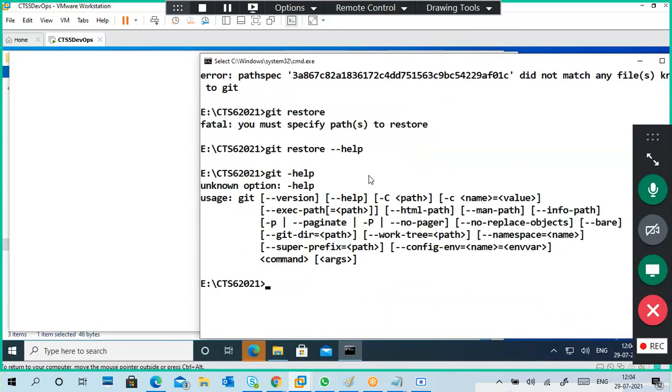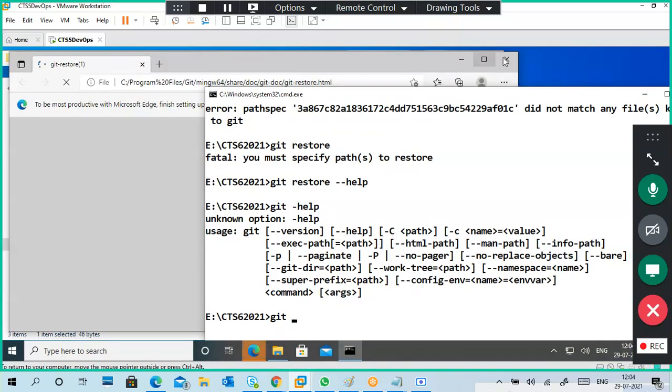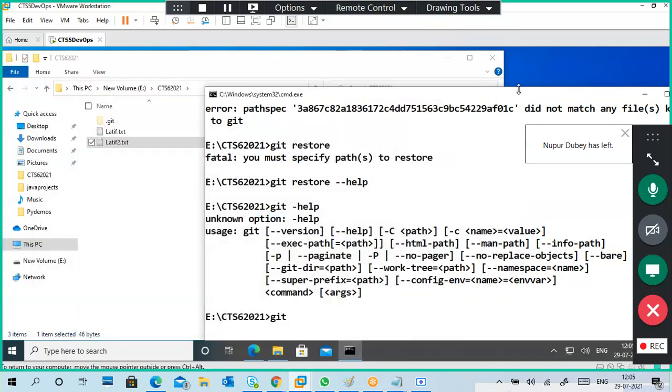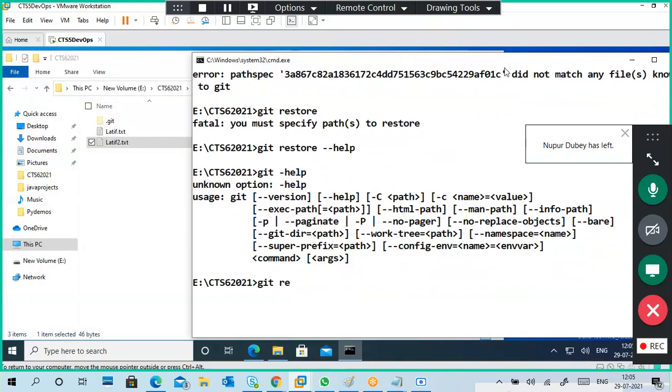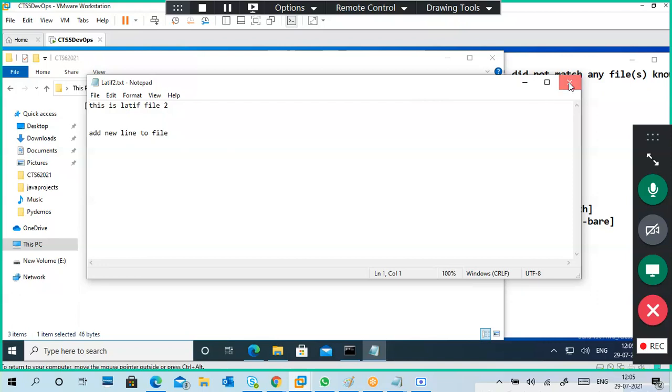No, git restore. The file name is, for example, Latif 2. But what happened? Nothing happened.